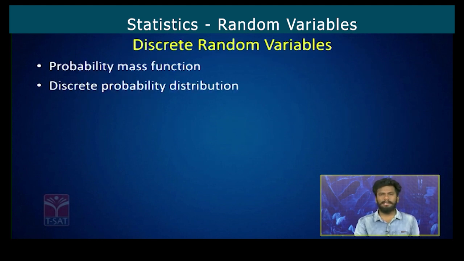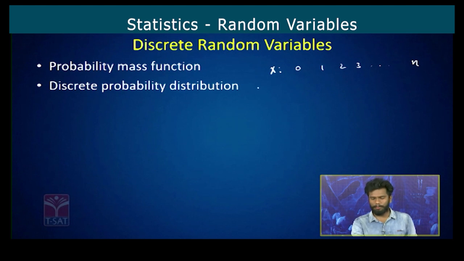So first, discrete random variables. Now let us consider a random variable x. It is taking the values 0, 1, 2, 3, so on up to n. And the probabilities corresponding to the random variable are given as, let us consider p0, p1, p2, p3, so on up to pn.